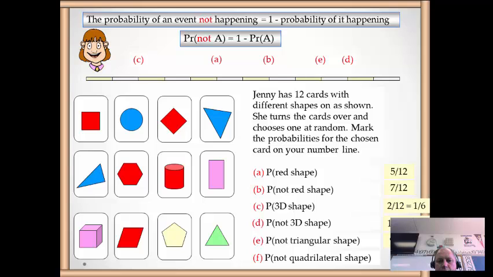Last one, not quadrilateral. Squares are quadrilateral, circles not. That's a quadrilateral, 4 sides. That's got 4 sides. That's got 4 sides. So it looks like there were 4 quadrilaterals. So not quadrilateral, there are 8 out of 12. So 2/3. And that would be placed there, 2/3 of the way along the scale from 0 to 1.